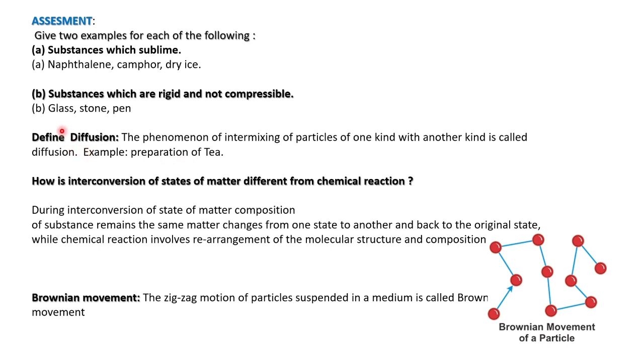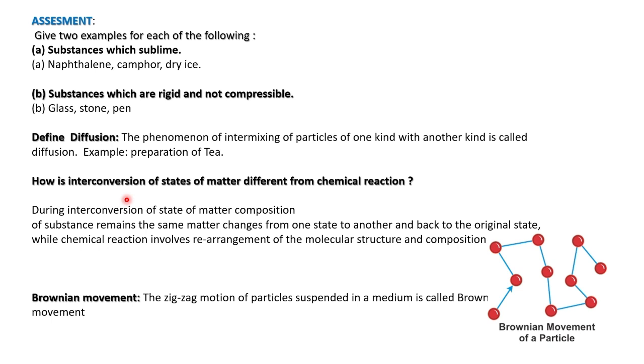So this is diffusion, the phenomenon of intermixing of two different states, giving us another one. Example, preparation of tea.